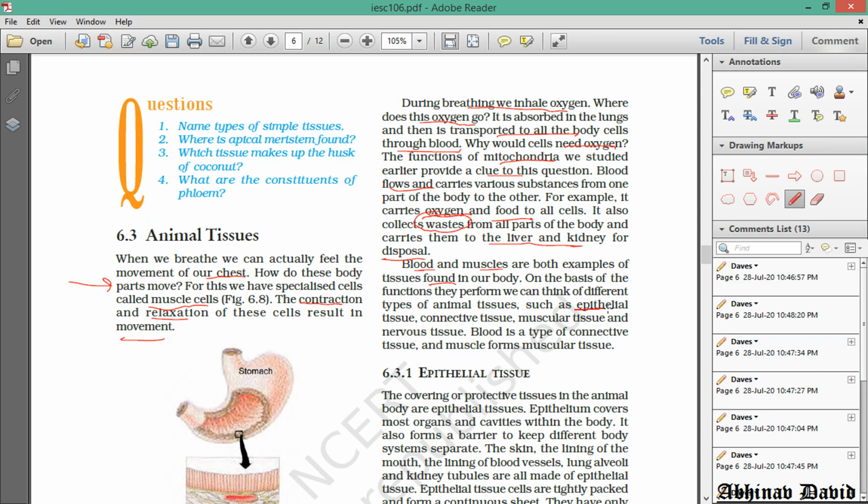I already gave the outline of those tissues. Write that outline, the classification of the different tissues, in your notebook. Okay: epithelial tissues, connective tissues, muscular tissues, and nervous tissue. So these are the different types of tissues. Now in the next class we are going to discuss the epithelial tissues.